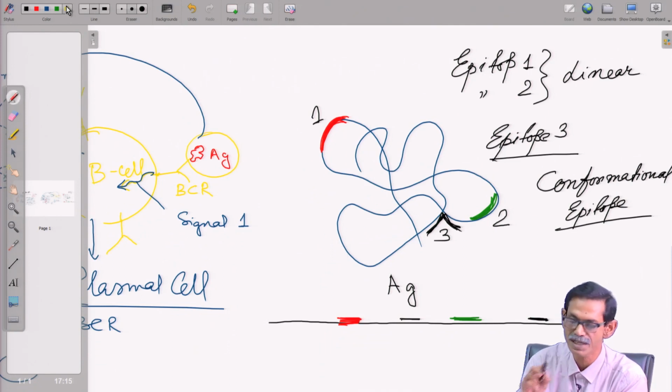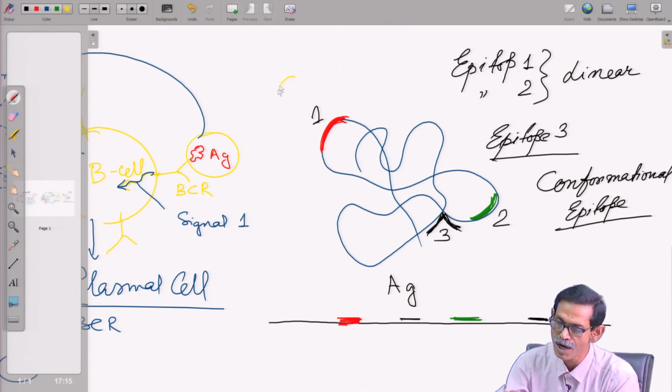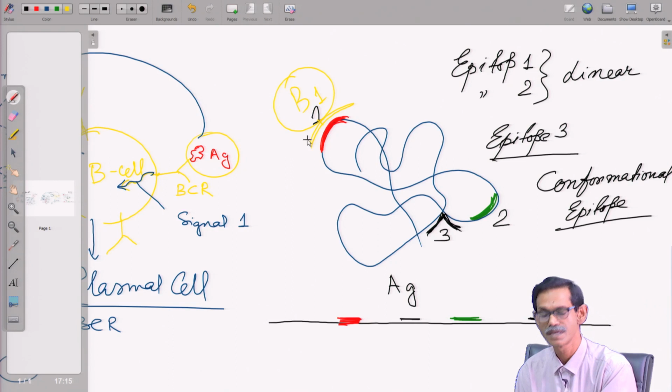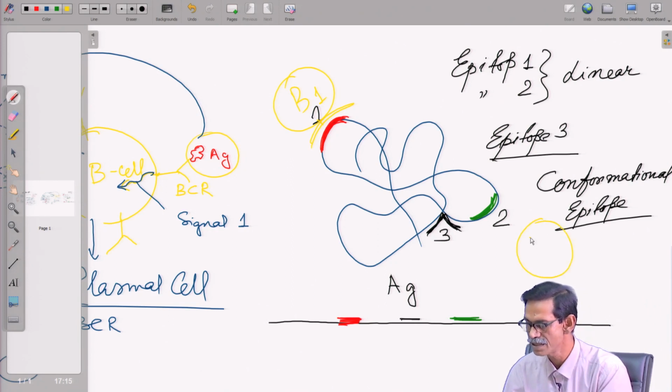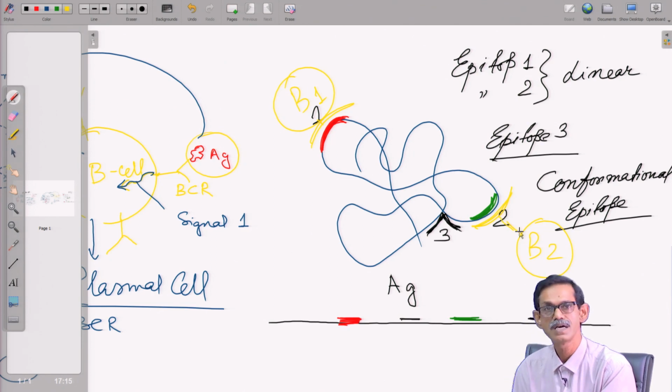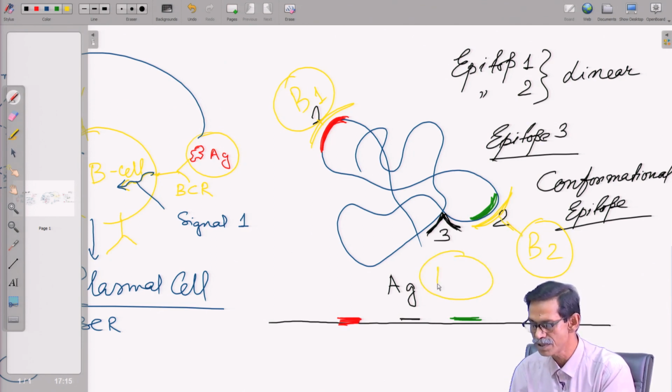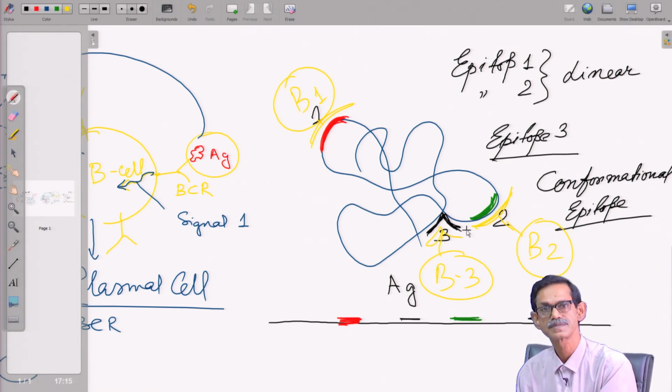It is possible, taking the B cell again, that one B cell, say B1, can recognize this, another B cell, B2, can recognize this, another B cell, suppose B3, can recognize this. So, what is happening?